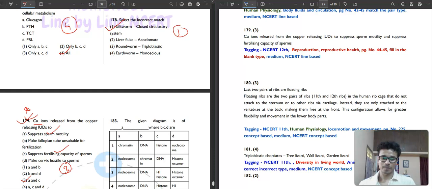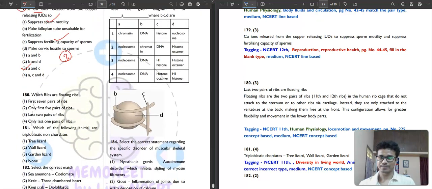Then question number 180. It is saying which ribs are floating ribs? Easiest question on this paper. First 7 pairs of ribs, only first 5 pairs of ribs, last 2 pairs of ribs, or only last 1 pair of ribs? So no.